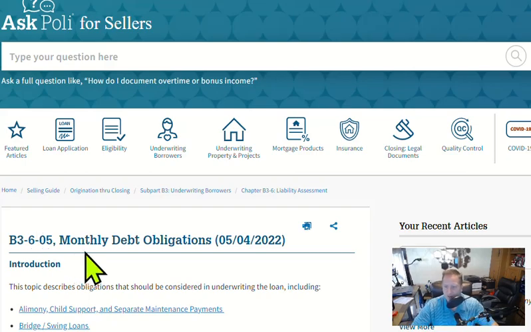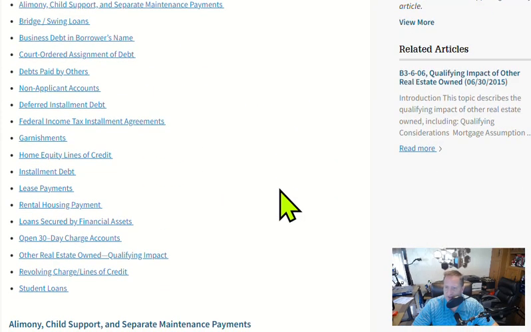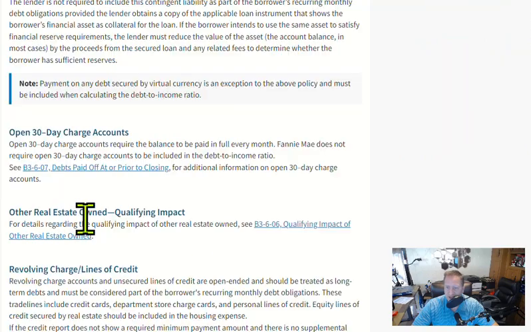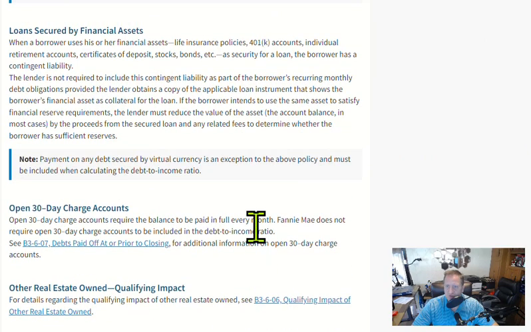We're still reading about monthly debt obligations, and today we're going to be reading about loans secured by financial assets. When a borrower uses his or her financial assets, life insurance policies, 401k accounts, individual retirement accounts, certificates of deposit, stocks, bonds, etc., as security for a loan, the borrower has a contingent liability.